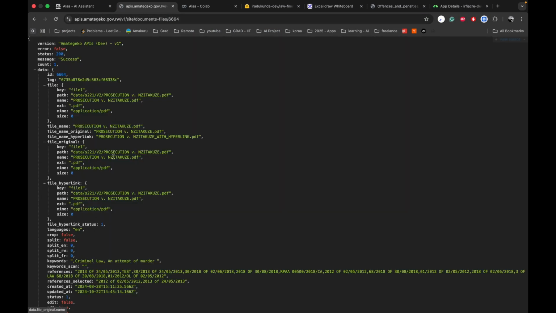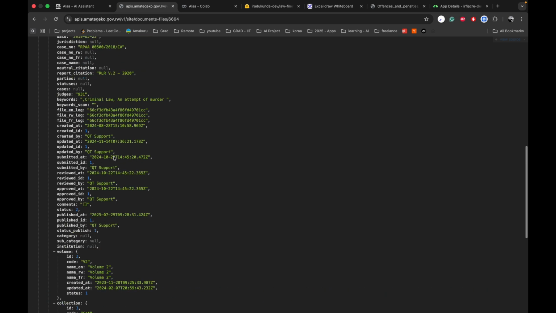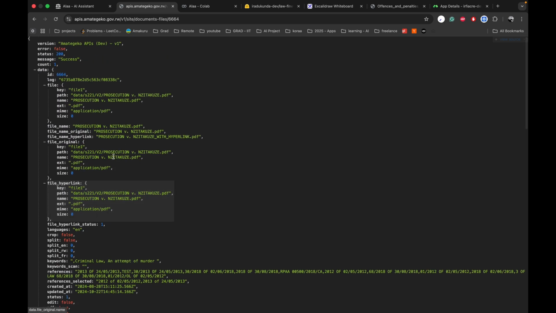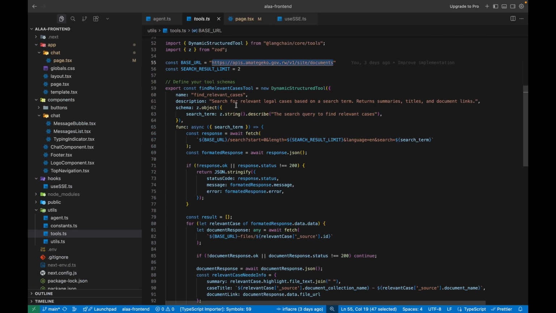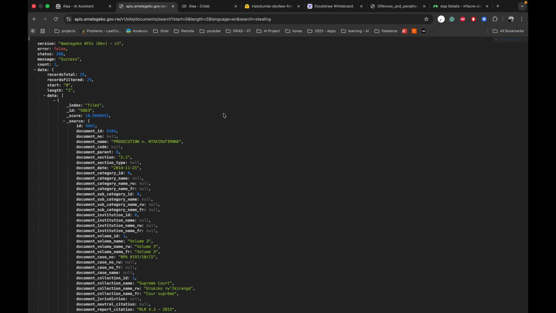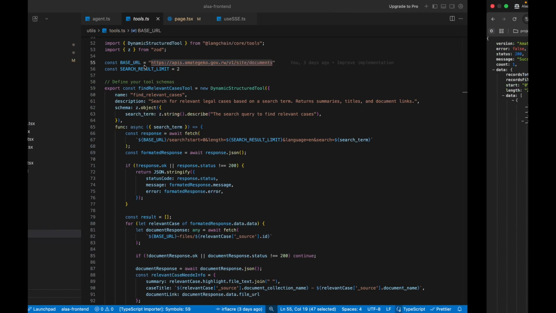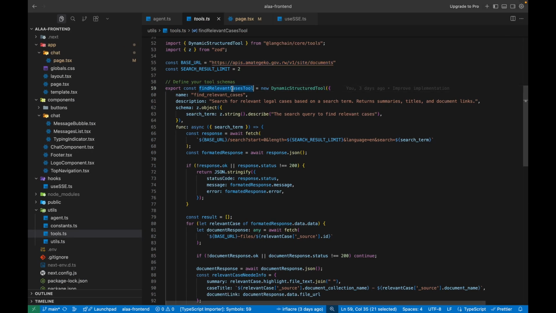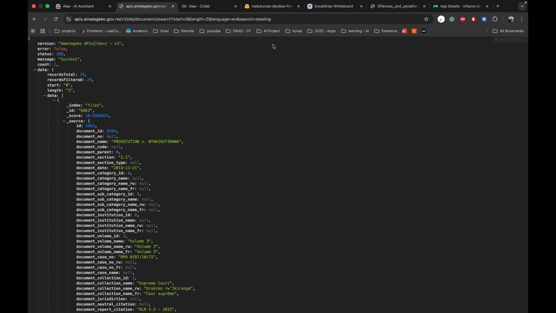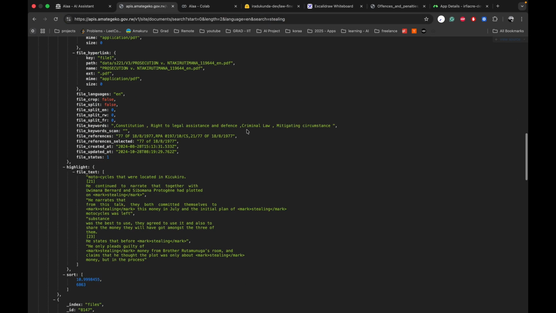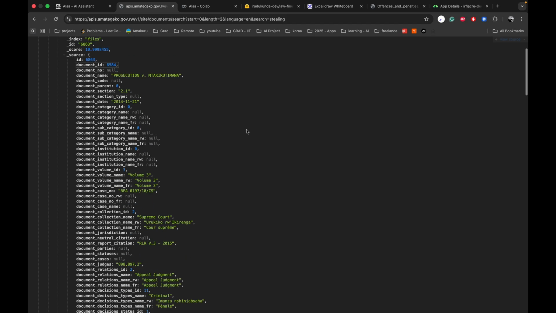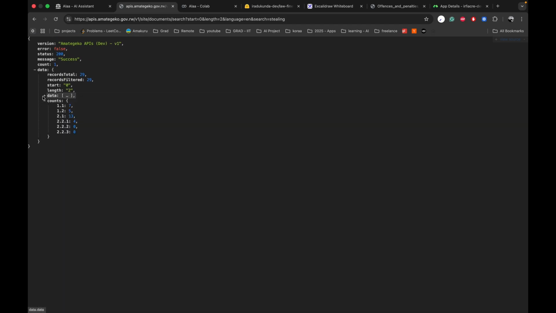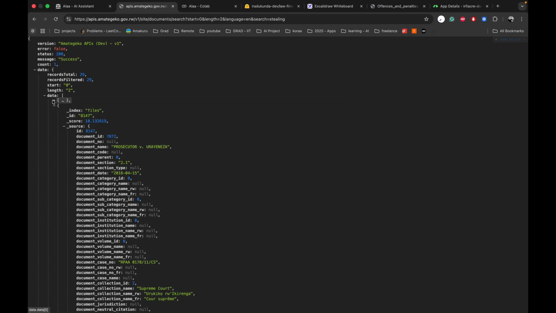So this one, for example, is the one that finds relevant information. No, not relevant cases. Oh, yes. So this one, for example, is the one we are using to find the relevant cases, where we search for the particular case that we got, and then you can see it looks for us and gives us all the cases that are related.